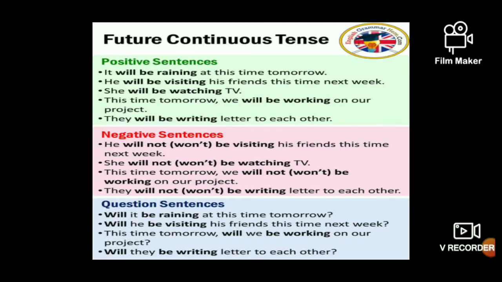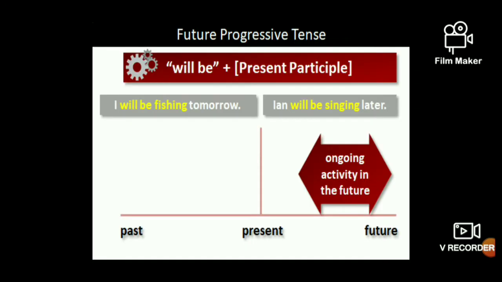Here are some examples. You can go through this. It will be raining at this time tomorrow. At this time tomorrow is the signal word. And in the negative sentences, he won't be visiting his friends this time next week, this time tomorrow. All these are signal words. Next week, tomorrow, at this time, all these things you are taking as signal words.